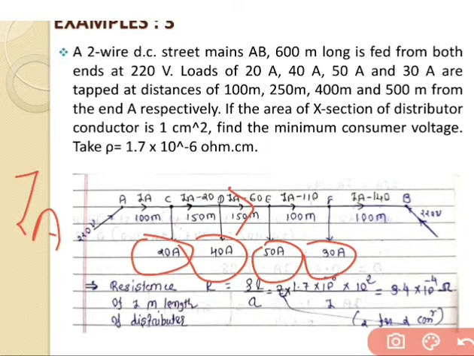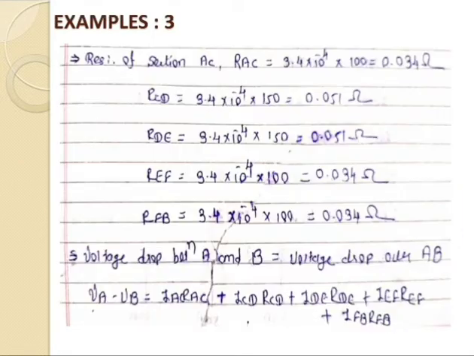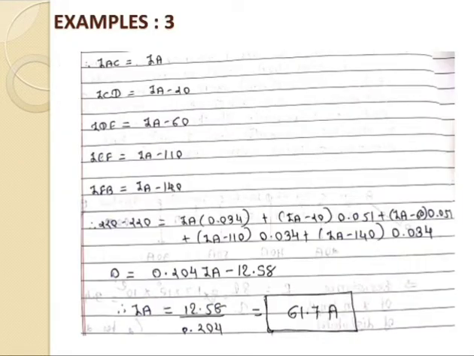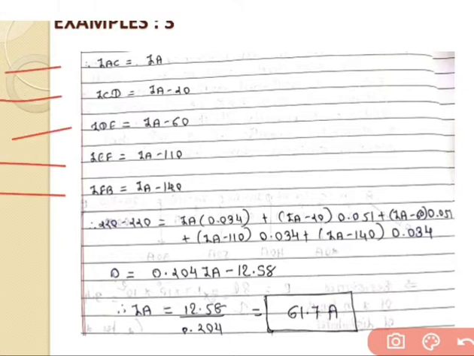So we have IA minus 140, that is equal to, if we consider a DC distributor fed at one end only, we would write there is zero current flowing through that section. But this is the example based on the DC distributor fed at both ends. That's why we have assumed IA minus 140, which means zero current flowing in the FB section. So simply write down all the equations for the current flowing in the individual sections, right over here.